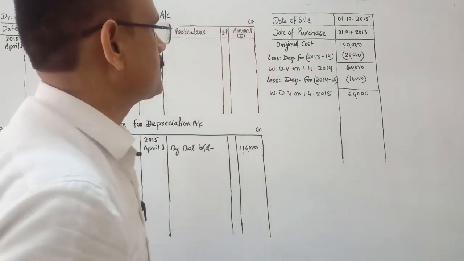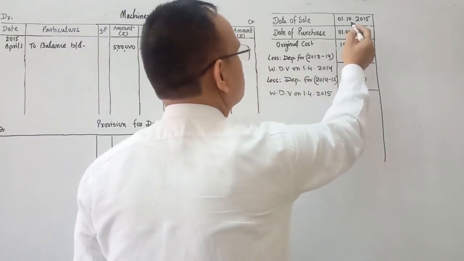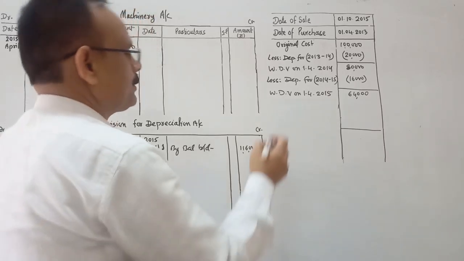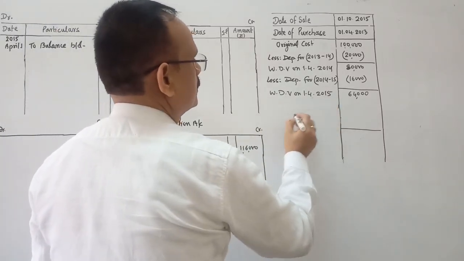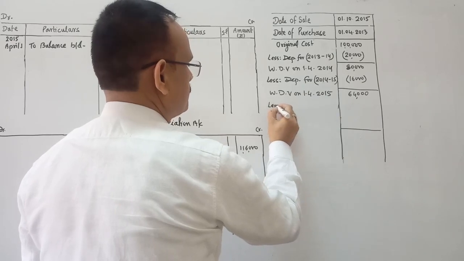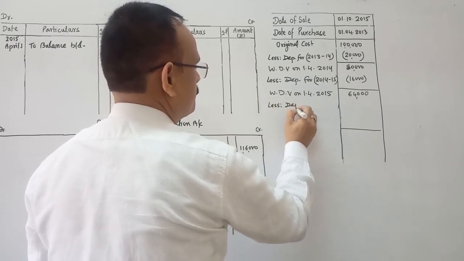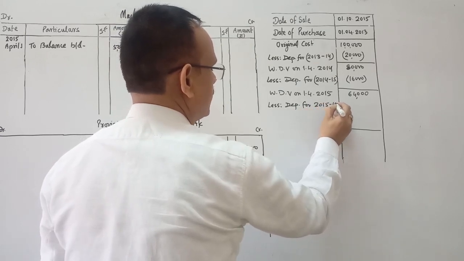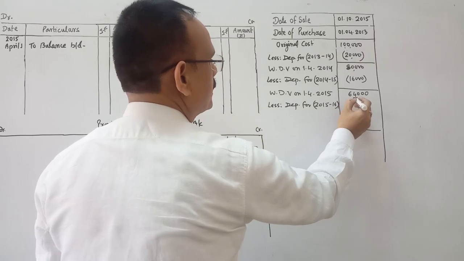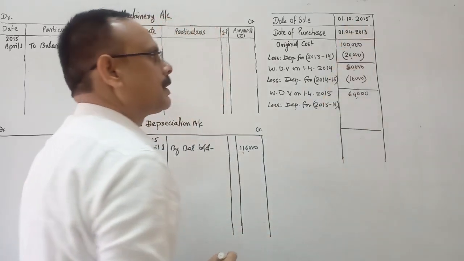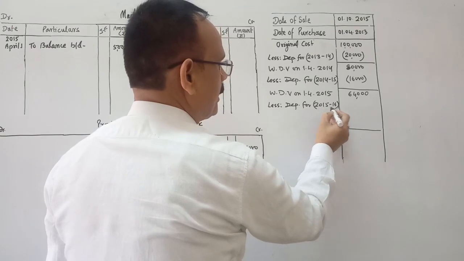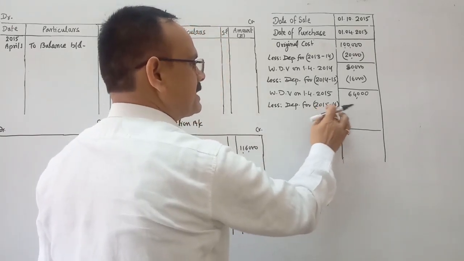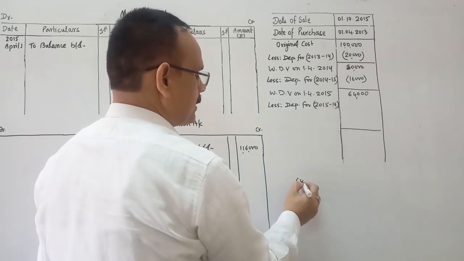So the written down value on 1st April 2015 is 64,000. This machine is sold on 1st October 2015. Now we will calculate the depreciation of rupees 60,000 in this financial year, 2015-16. This machinery is sold on 1st October 2015, it means in between this financial year. This comes under this financial year 15-16. So we will calculate the depreciation.